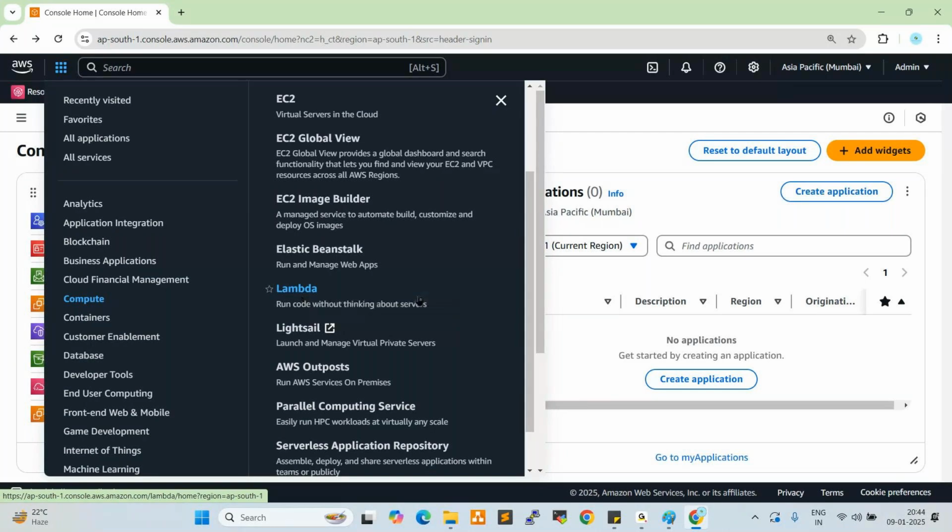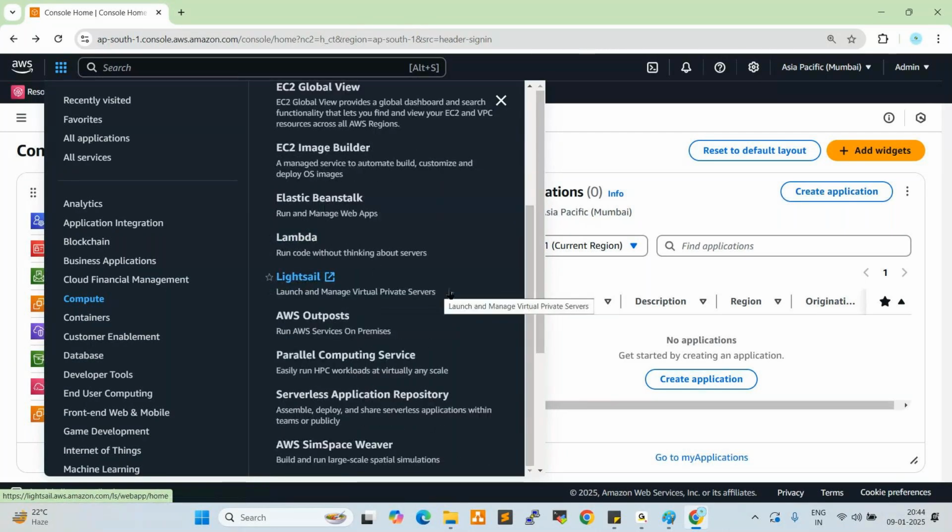Any questions up to here, anyone? So this is just an overview, a console overview. So tomorrow onwards, practically we'll see the services. Yeah, go ahead, please. Someone asking a question.